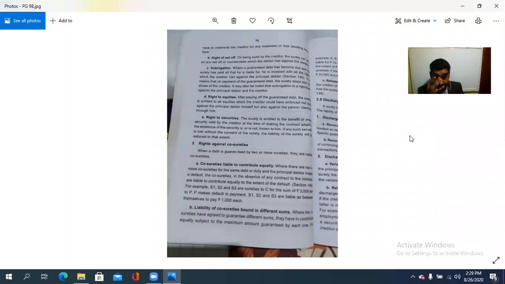Then yesterday we saw the rights against the principal debtor, the rights against a creditor, and also the rights against a co-surety. So what are the rights with regard to the co-sureties?